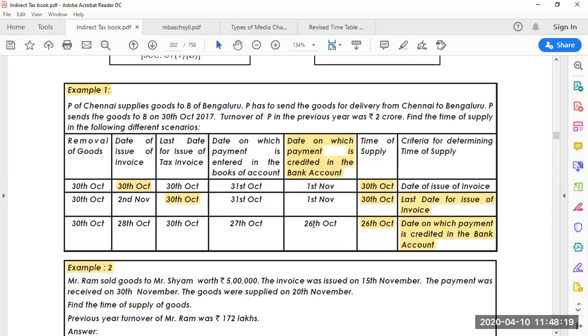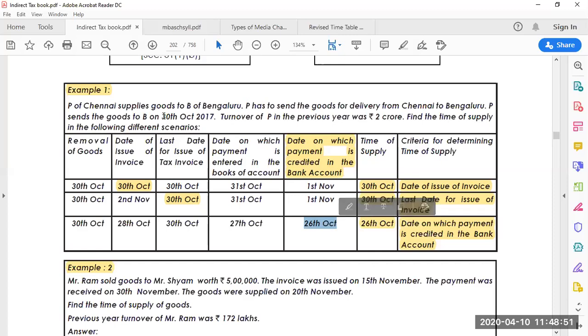Okay, so please look in here. In these three cases, the time of supply changes and the criteria we have chosen changes. First case, date of issue of the invoice we considered. In the second case, we considered the last date for issue of the invoice. Third, we consider the date when the supplier's bank account has been credited with the money from the recipient. The receiver has paid the payment, and by 26th October he had paid.